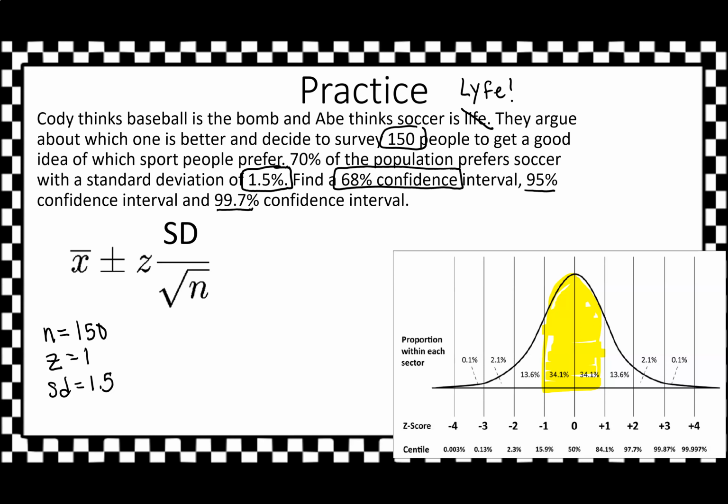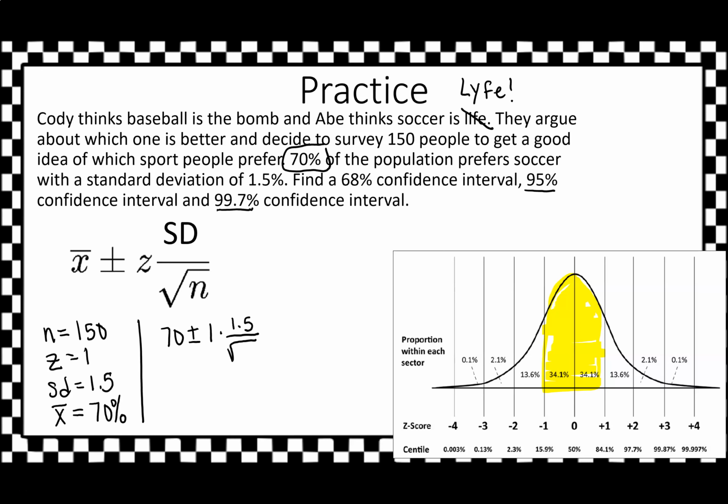And what else do we need here? X bar. Okay, what's the average? It looks like 70% of the people prefer soccer. So that's a 70%. All right, so let's go ahead and plug in. So we've got X bar, which is 70% plus or minus the z-score, which is 1, times the standard deviation, which is 1.5, divided by the square root of n, which is 150.